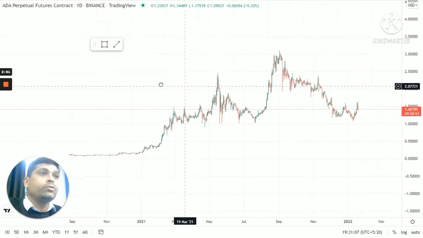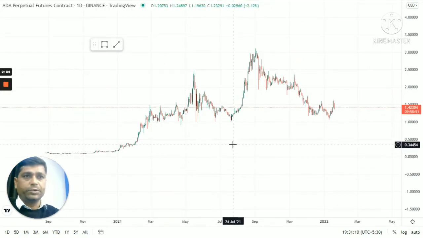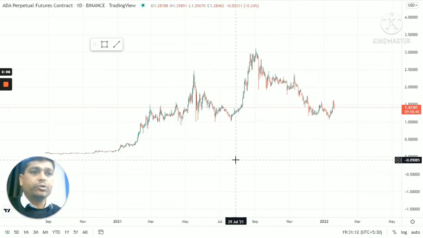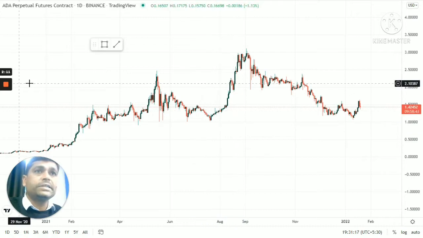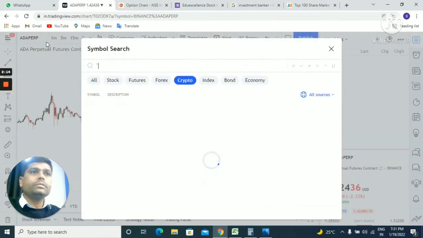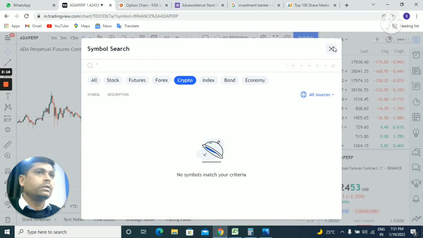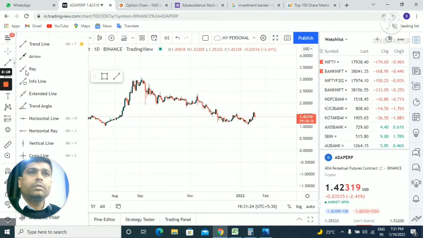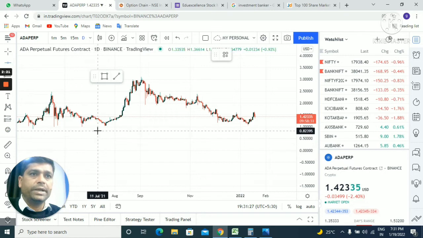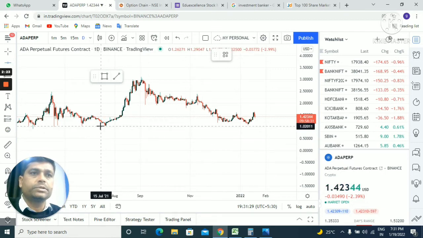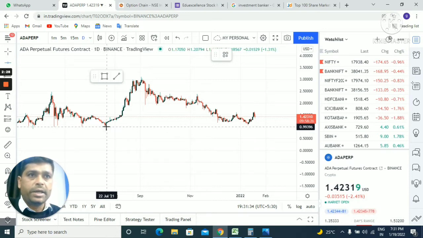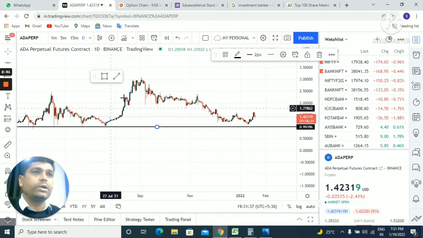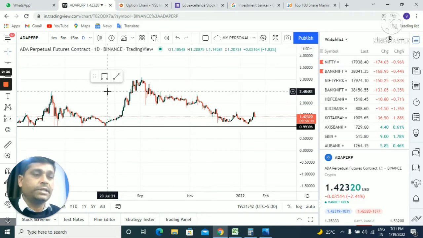This is major. When we do the technical analysis of a security, we have to find out the respective support and resistance level. In the ADA, this is the major support level. We will plot a horizontal line. We have to find out the demand and supply area. In ADA, this is the major support line and this is the major resistance line.